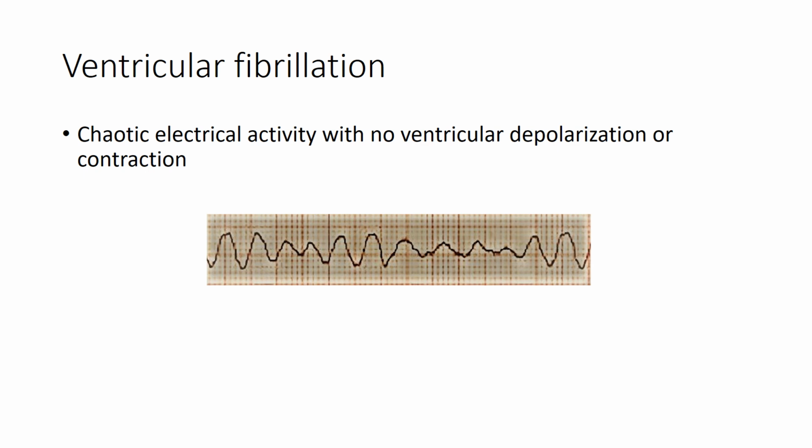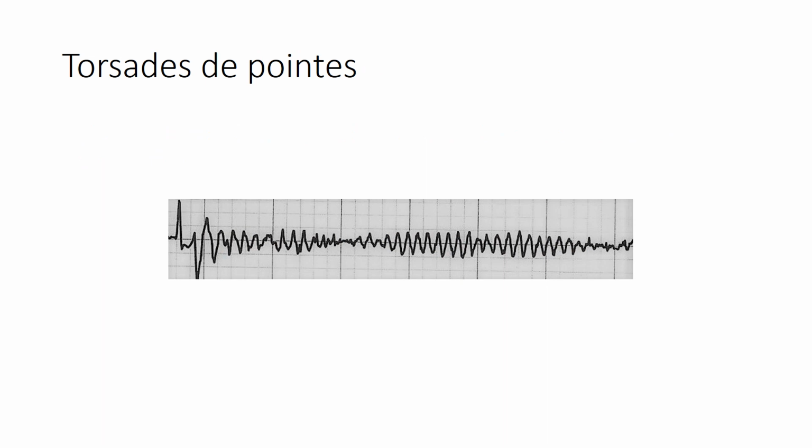In ventricular fibrillation, there is chaotic electrical activity with no ventricular depolarization or contraction. Shown here is the morphology of ventricular fibrillation. In Torsades de Pointes, the QRS complexes, or the electrical activity, actually twist around a baseline, and shown here is the typical morphology of Torsades de Pointes.